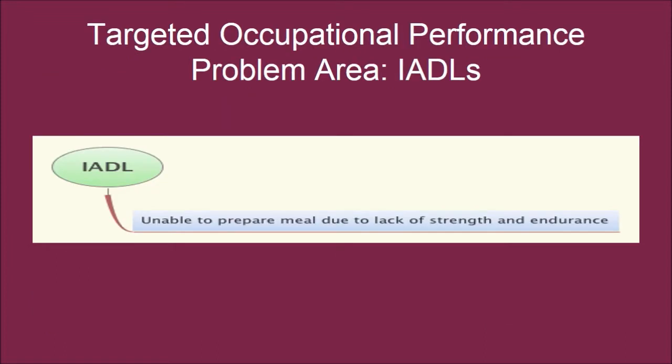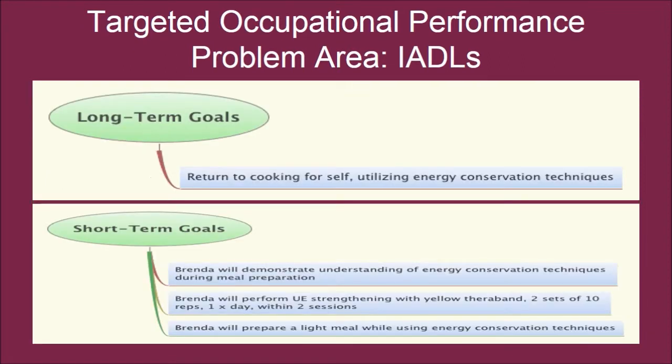Targeted Occupational Performance Problem Area: IADLs. Brenda is unable to prepare a meal due to lack of strength and endurance. Long-term goal: return to cooking for self, utilizing energy conservation techniques.